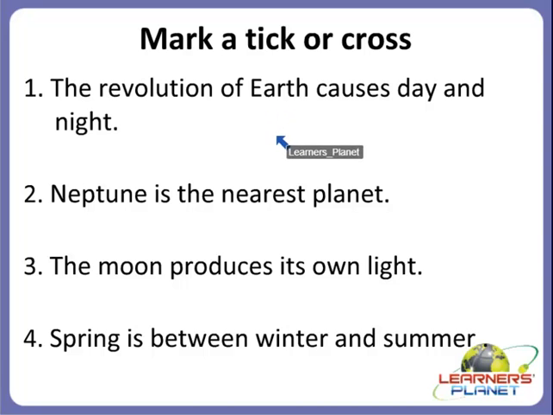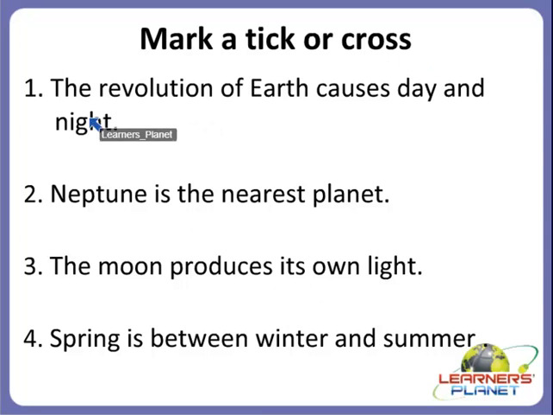Now we will move on to the next activity, that is, mark a tick or cross. So children, I'll read the sentence for you and you have to just guess whether the given sentence is correct or not. Alright children, so we will mark a tick for the correct sentence and cross for the wrong sentence. So let's start with this activity.